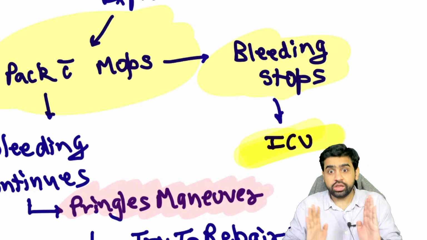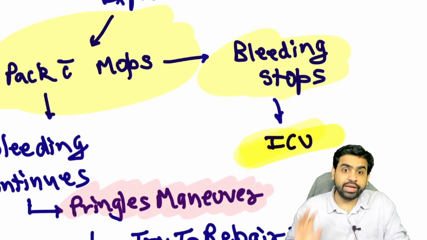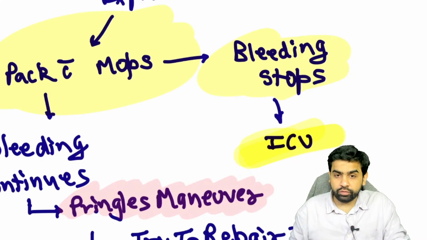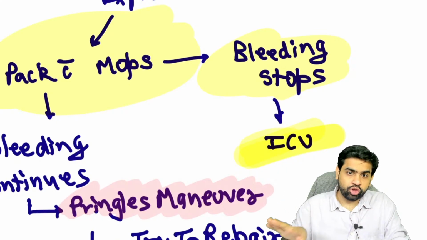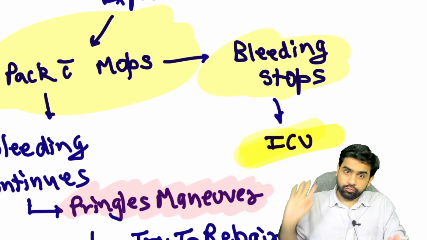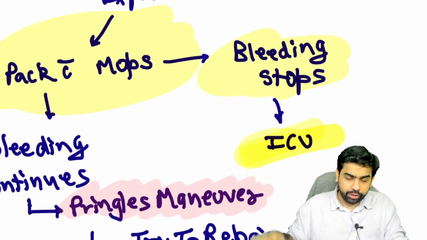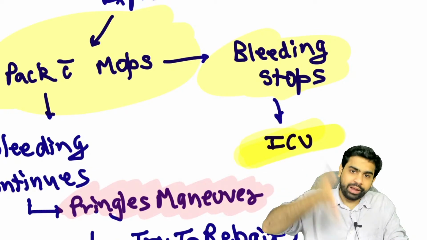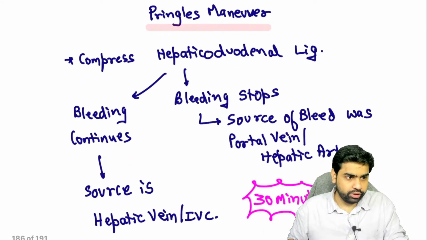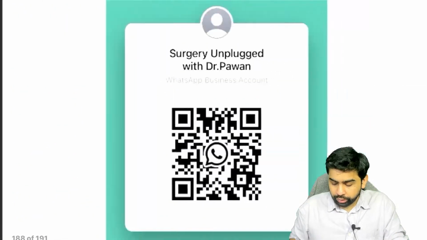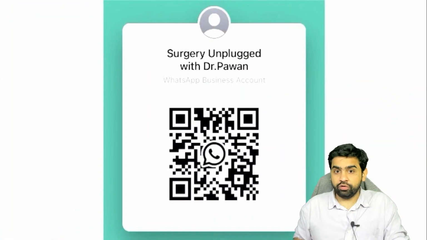The emergency which we had was that there was a continuous bleeding from the liver. Otherwise, the patient would have exsanguinated, right? But over here, once the bleeding has stopped, now you shift the patient to the ICU. Whatever the emergency thing was, it has been taken care of. You resuscitate the patient, and once the patient is stable, you will go back again and do a definitive repair. Okay, I hope you are able to understand this particular podcast. Okay, got it? So this is all about abdominal trauma, guys, which I wish to communicate with you.